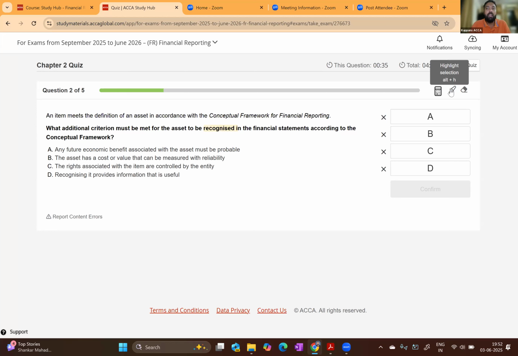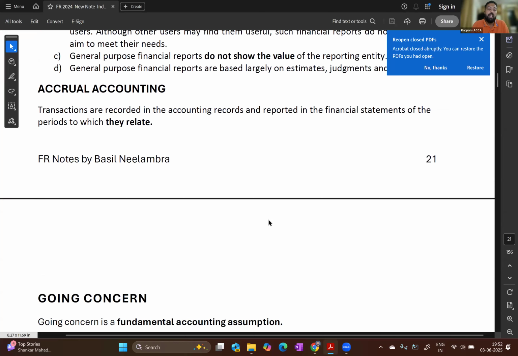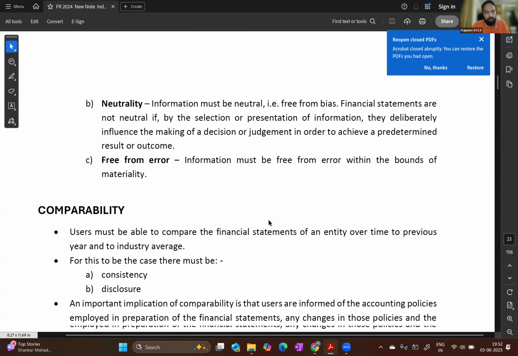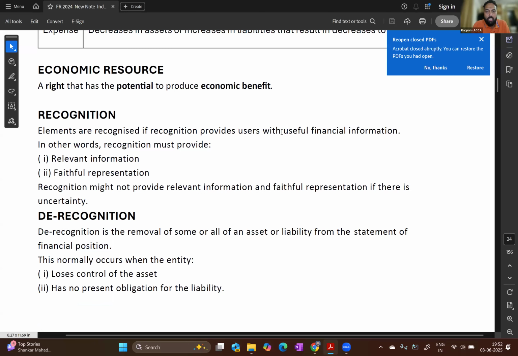Now, in one of my videos on conceptual framework, I have mentioned the recognition criteria. And elements will be recognized in financial statement if they meet 3 criteria. What are the 3 criteria? 1, it should provide useful information.